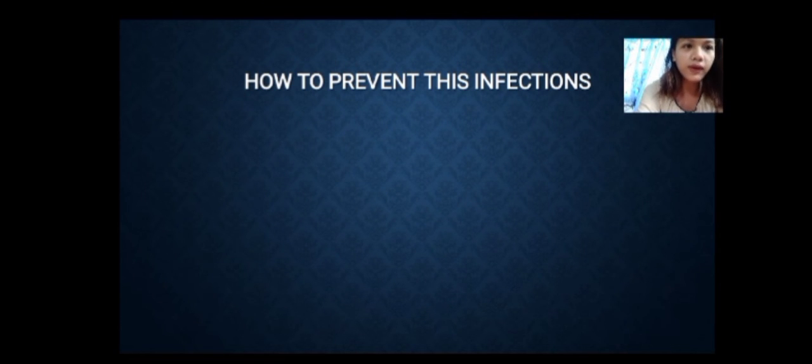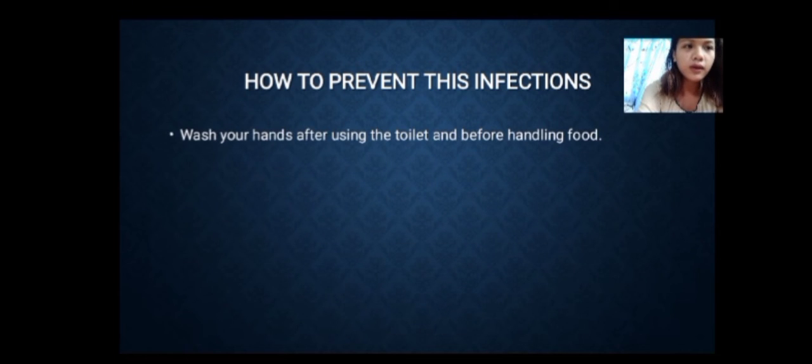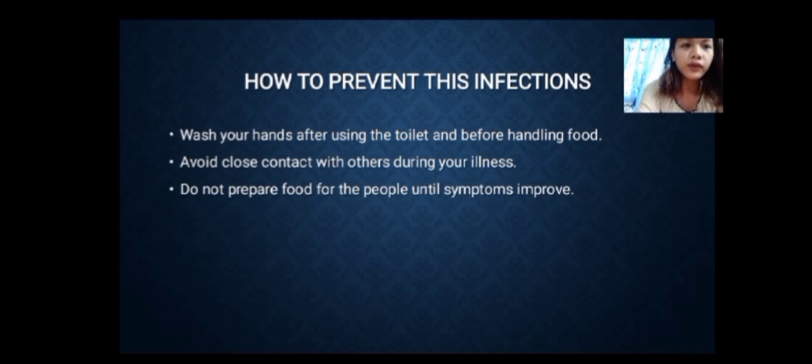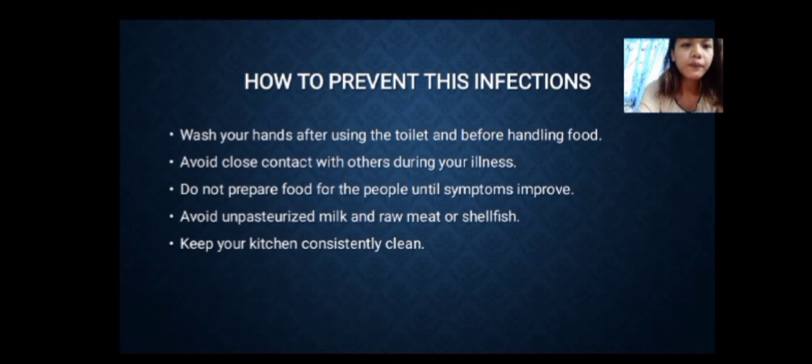Lastly, how to prevent these infections? You should wash your hands after using the toilet and before handling food. Avoid close contact with others during your illness. Do not prepare food for other people until symptoms improve. Avoid unpasteurized milk and raw meat or shellfish. Keep your kitchen consistently clean. Drink bottled water while traveling.